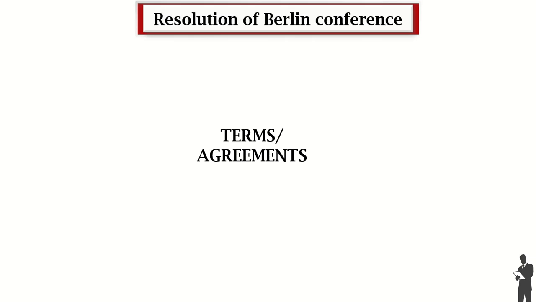Then after a conference, always we have terms of agreement. What did we agree? The same also in the Berlin Conference, they agreed on various terms. Term number 1 that they agreed in the Berlin Conference, they said freedom of navigation.